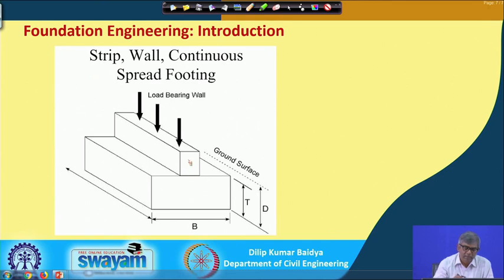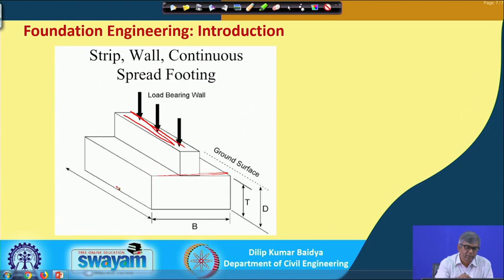Because of that, the base of the wall has to be enlarged like this. So, it will be widened, and this direction can be any length, the wall can be of any length. Perpendicular to this, this direction can be of any length.